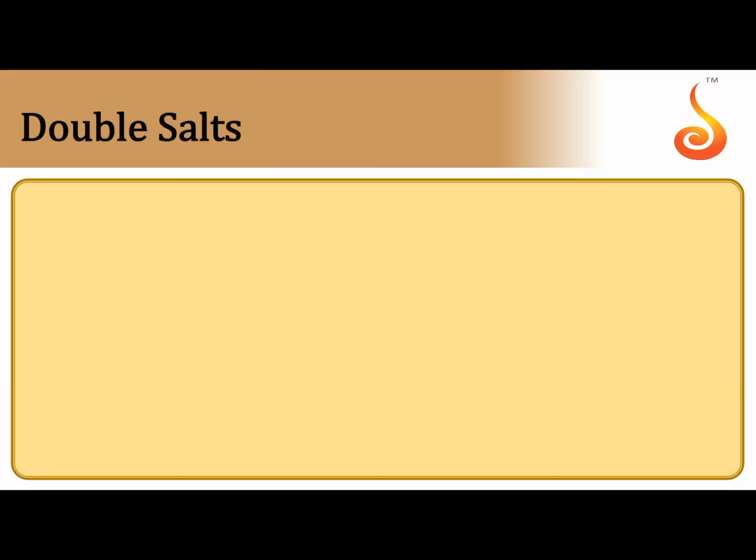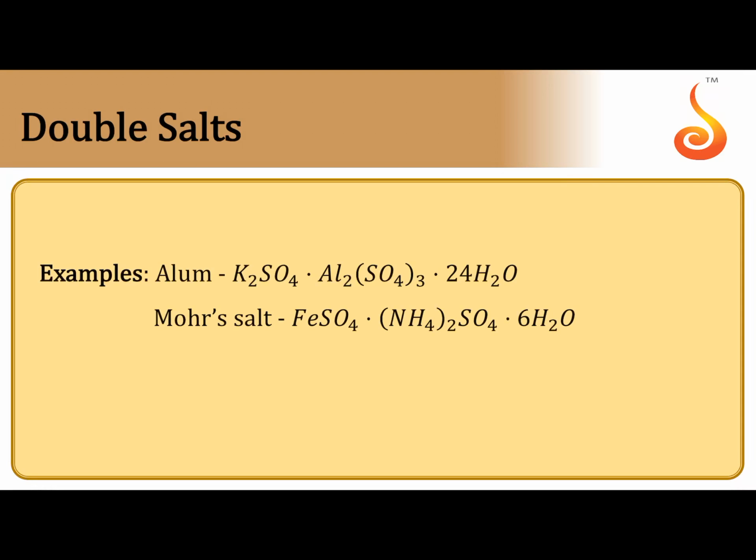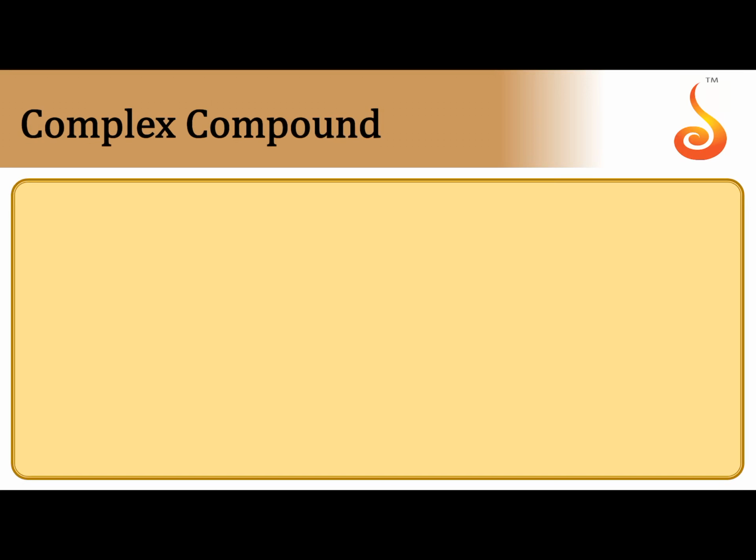Coming to the next topic, coordination compounds, complex compounds and double salts. Double salts are formed by the combination of two salts, but when they are dissolved in water, they can produce all types of ions present in them. Potash alum can dissolve in water to give K plus, SO4 2 minus as well as Al3 plus. All types of ions are produced, even Mohr's salt also.